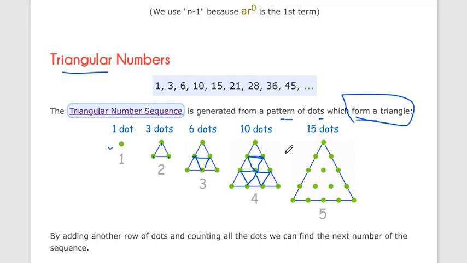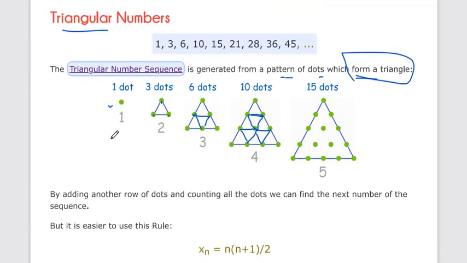So all the patterns of dots have to become triangles. So here now this is first term, second term, third term, fourth term and fifth term, and the number of dots is our sequence. So in the first term there is 1 dot, in the second term there are 3 dots, in the third term there are 6 dots, in the fourth term there are 10 dots, and in the fifth term there are 15 dots. Okay, so this sequence is called triangle numbers.